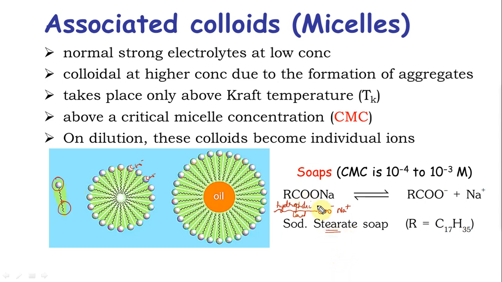Okay. Common soaps are sodium stearate. Stearate is a long chain fatty acid with 17 carbons. You can also do laurate soaps. Okay, laurate soaps are common in India. Laurate comes from coconuts. So laurate comes from coconut oils. Okay, extremely good.